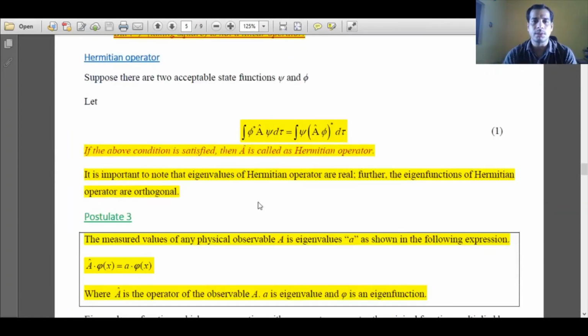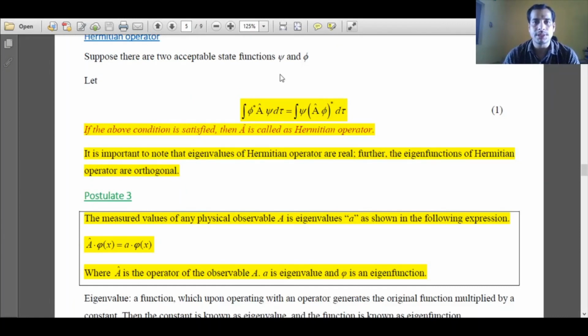Now, what is a Hermitian operator? Suppose two wave functions are there, one is psi and one is phi. Suppose I do an operation where I take phi star, then the operator acts on the second wave function, that is psi. Now this is one type of operation. When this operation becomes equal to the Hermitian conjugate of the operator, that is, the operator taken with its conjugate, that condition is called the Hermitian condition.